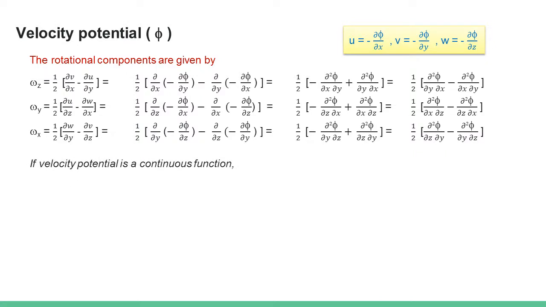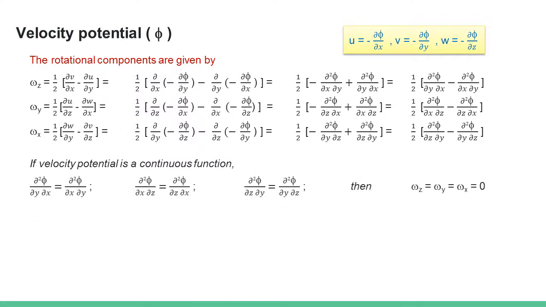If we have a function y as a function of x, then we call that function a continuous one when we have a unique value of y for different values of x. So if velocity potential is a continuous function similar to that, then we have the condition that ∂²φ/∂y∂x should be equal to ∂²φ/∂x∂y.